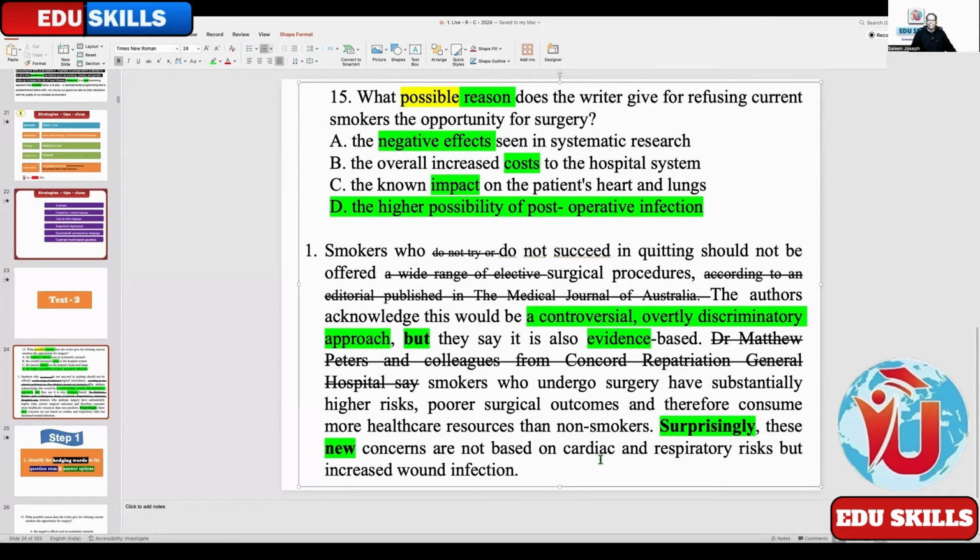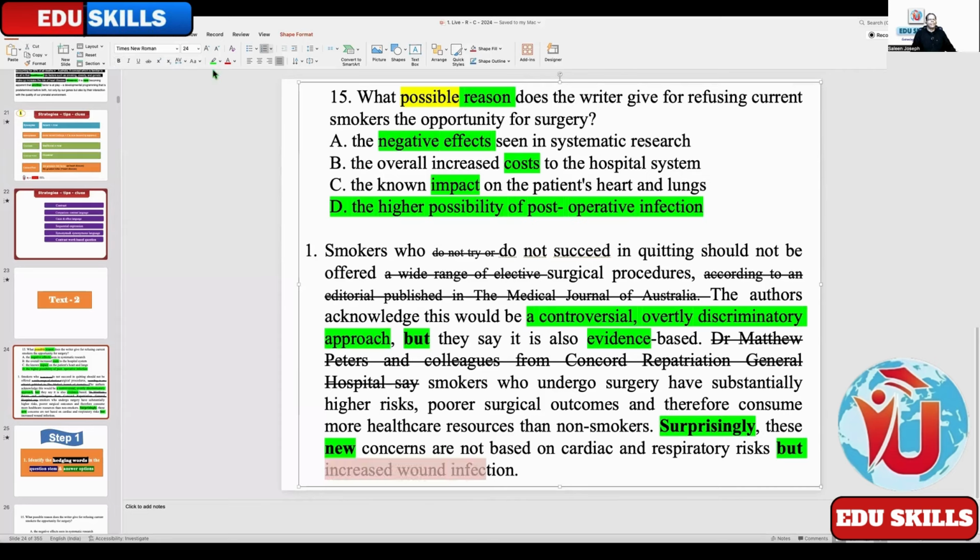That is a time expression. Not based on cardiac and respiratory risk. But again, you have a contrast word. What is the contrast word? So again, it says there is an answer here.